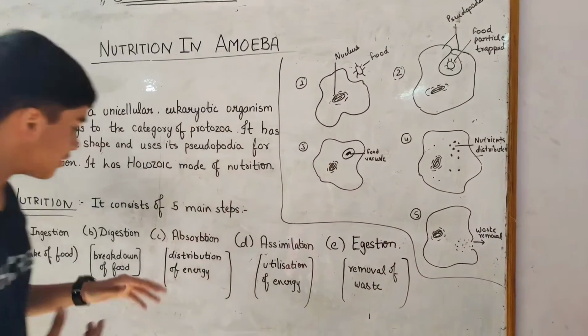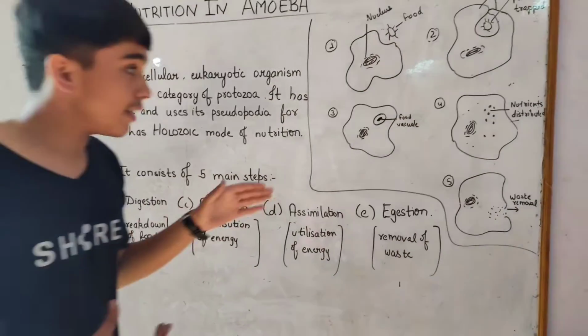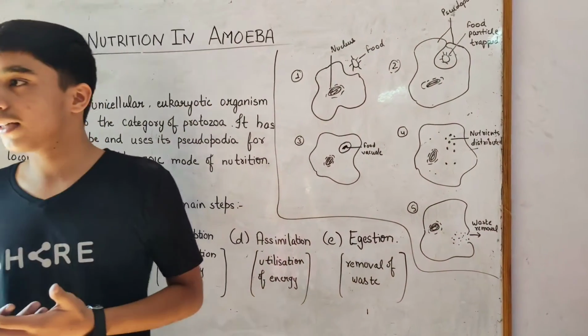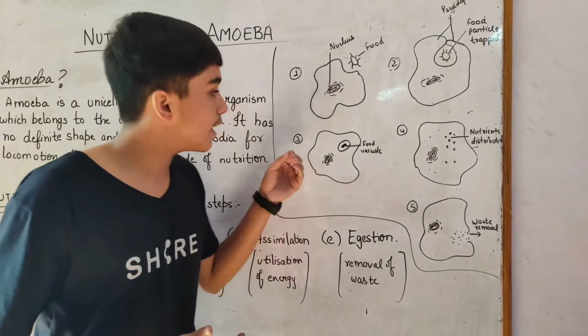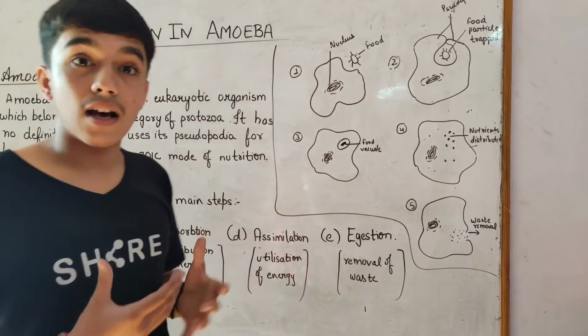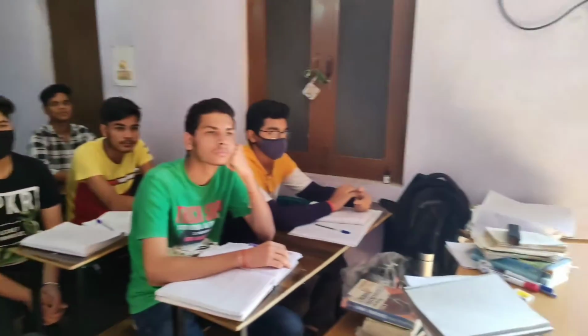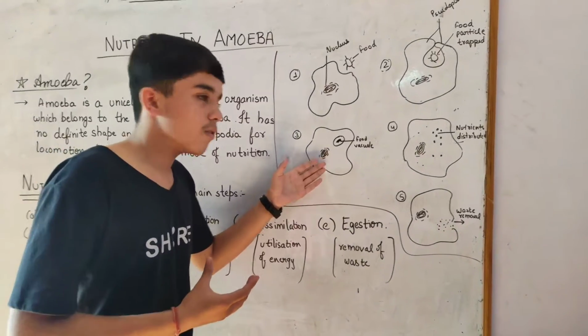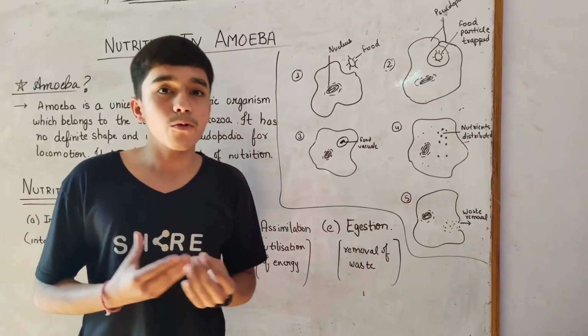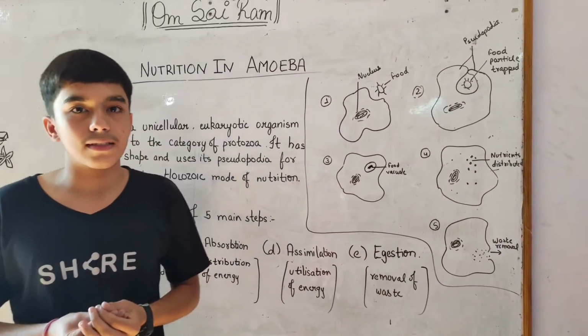Now the second process is digestion. Digestion involves breakdown of complex substances into simpler substances. But how is it done? It is done with the help of enzymes. Now the enzymes will come from the lysosome organelle, which is also called the suicide bag of the cell. Now here all the enzymes will accumulate and will start the process of breakdown of food. Now the food is broken down into simpler substances.